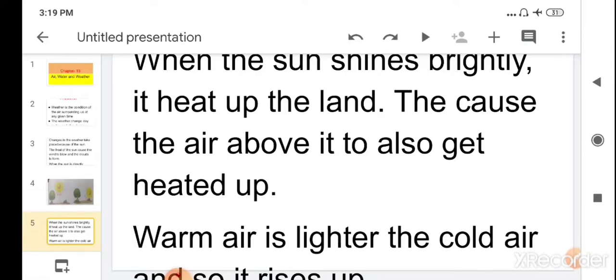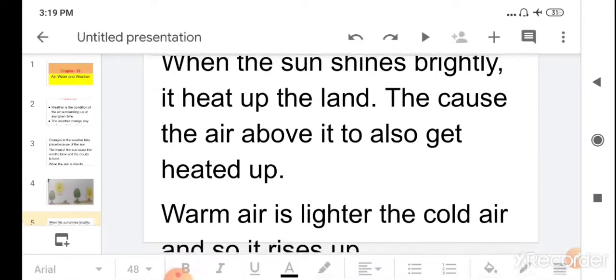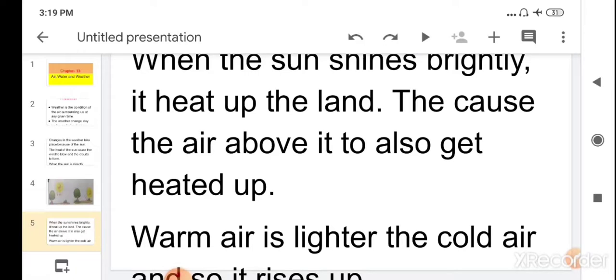You have seen a balloon. The balloon is very light in weight, so it can very easily rise. In the same way, when the air is heated up by the sun, it also becomes lighter in weight. So that is why it rises up, and the cool air rushes in to take its place.